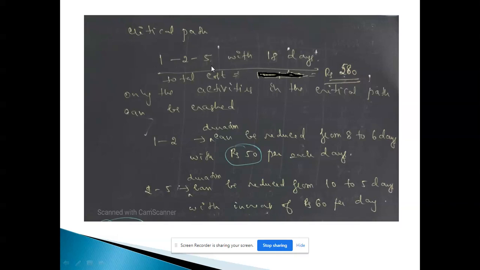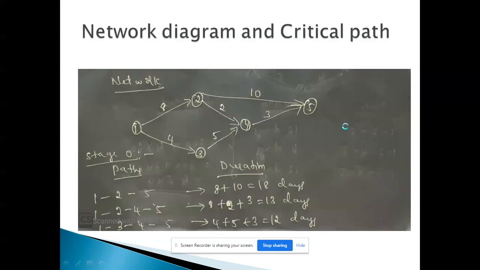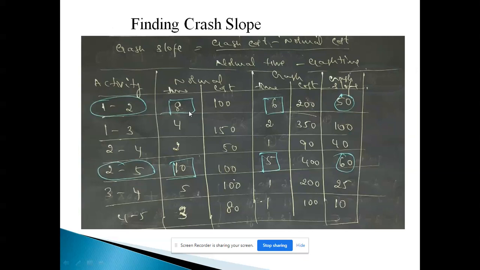because we need to retain the critical path. For 1 to 2, the time can be reduced from 8 to 6 days. It is given in the problem. Similarly, 2 to 5, you can reduce from 10 to 5 days. So here we can reduce for 2 days and here we can reduce it for 5 days. But again, you see the crash slope, that is, for decreasing 1 day, what will be the increase in the cost?